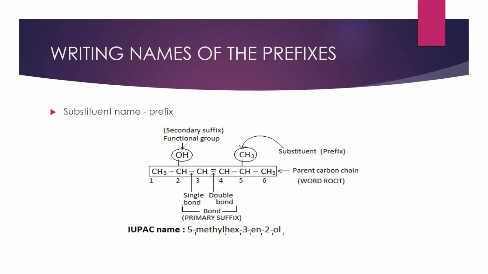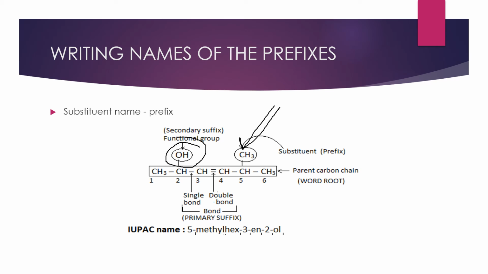So here, if you see this substituent, we have here a methyl group. Then why we are not taking OH as a substituent? We are taking this as a functional group. This is a main group. Alcohol group, alkyl group, if you compare, alcohol is given more priority. So it should be written in the form of suffix but not prefix.